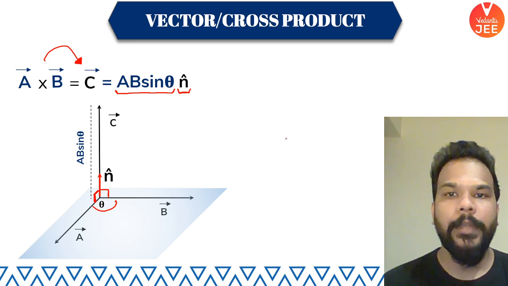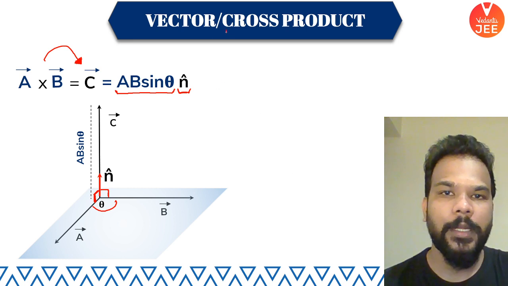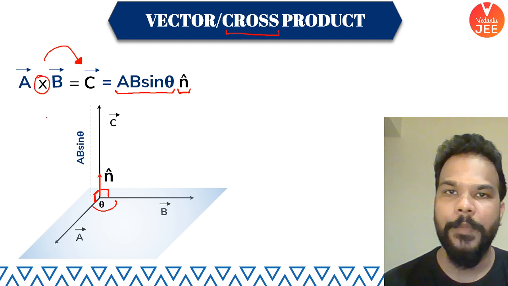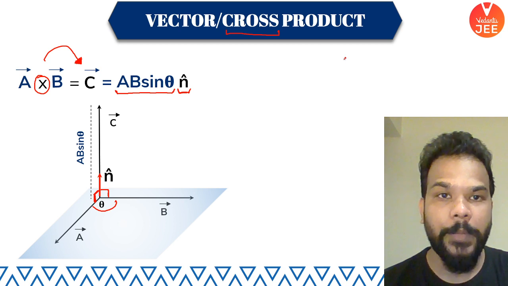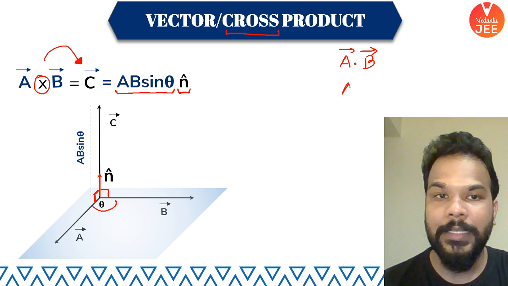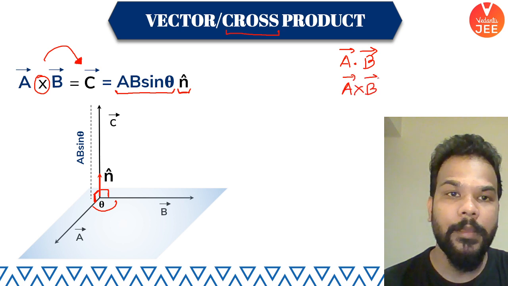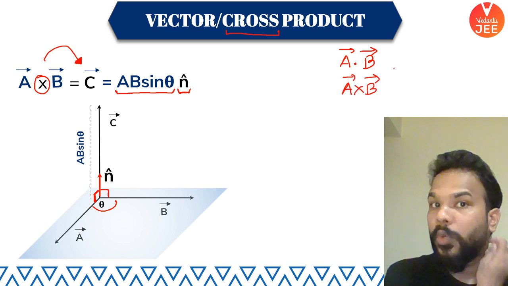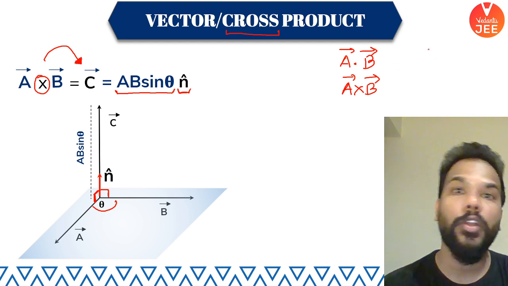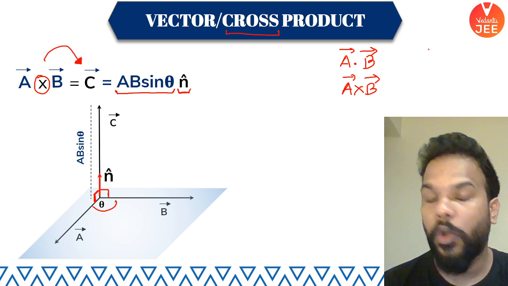And why is it called cross product? As you can see here, the representation of the multiplication of A and B is given by a cross. So again, repeating: in physics, A dot B means something else and A cross B means something else. These are two different things for us now. A dot B will result in a different quantity, A cross B will result in a different quantity altogether.